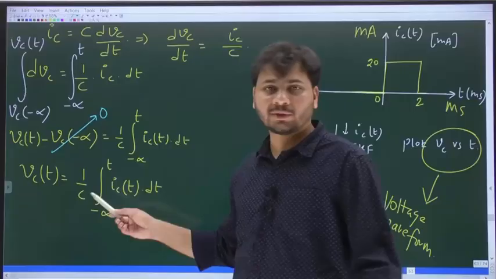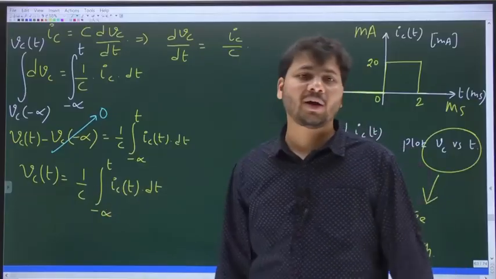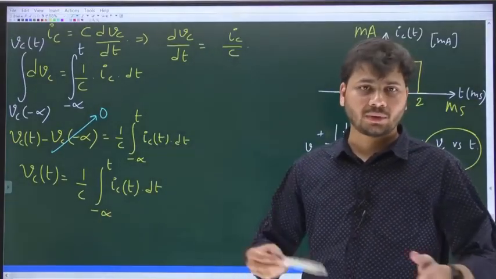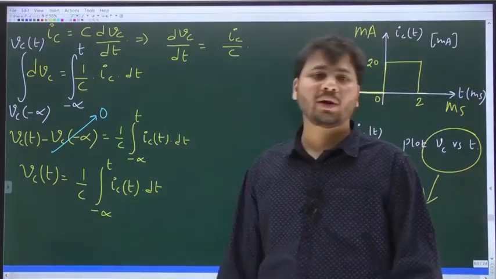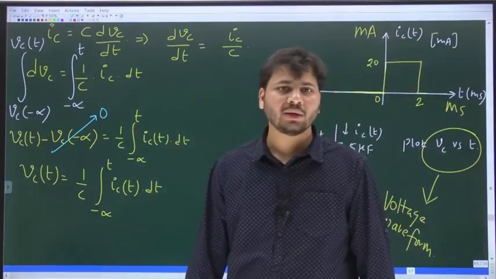And this area, that means the value of the integral, should be multiplied with 1 by c. So you just continue that statement: voltage across the capacitor at any instant is equal to what?